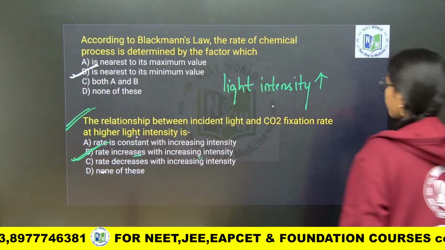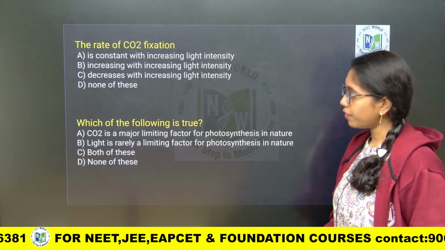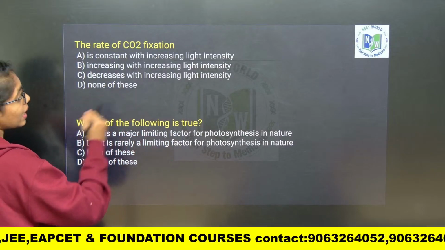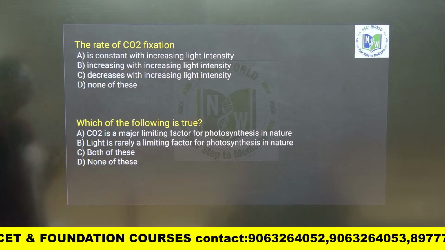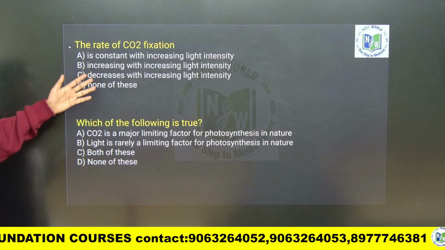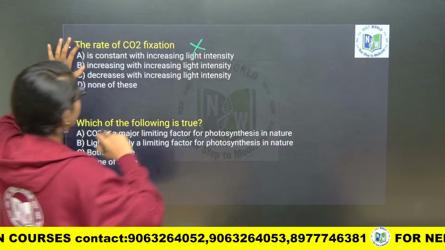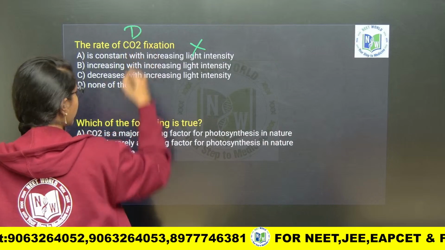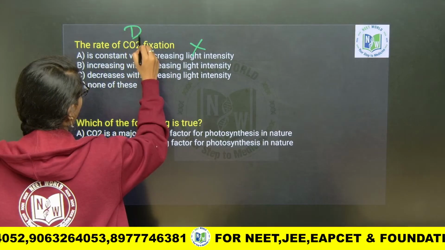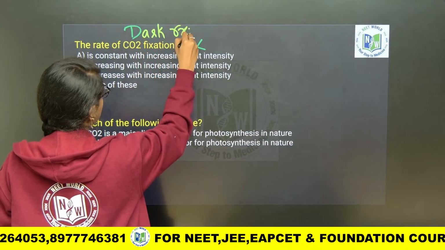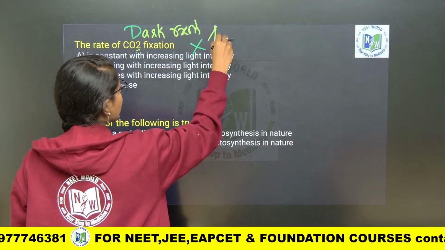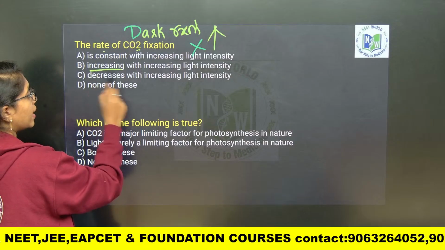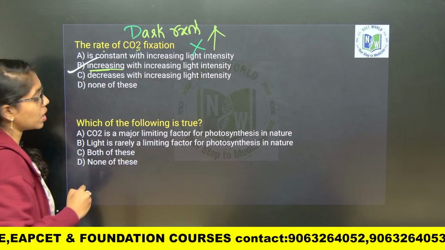Next, you look into the rate of carbon dioxide fixation is constant with increasing light intensity. Is that true? Wrong. The rate of carbon dioxide fixation means about what it is talking about? Photosynthesis only. Exclusively it is speaking about dark reactions. So, carbon dioxide fixation increases as there is increase in light intensity. So, the rate of carbon dioxide fixation will increase with increasing light intensities, that is option B.